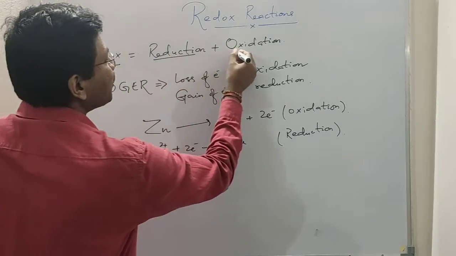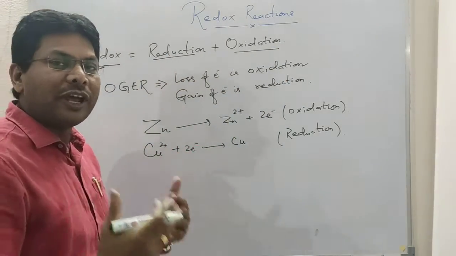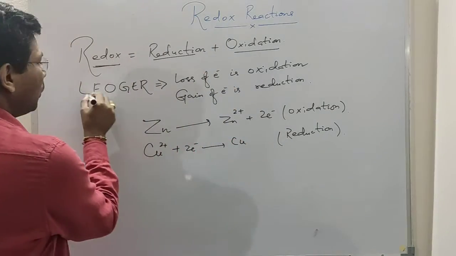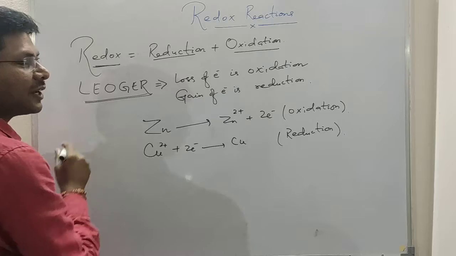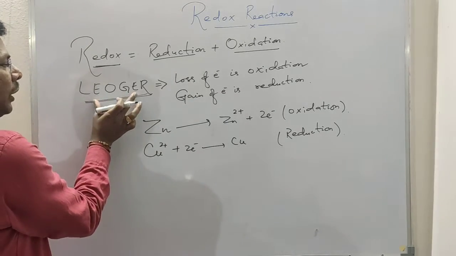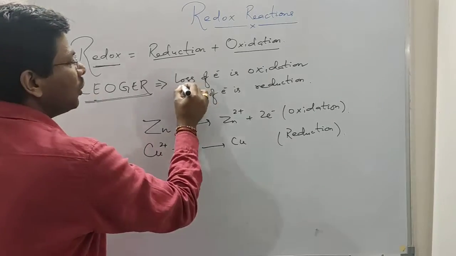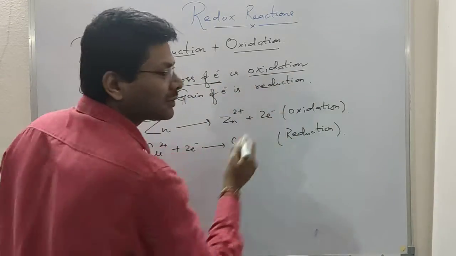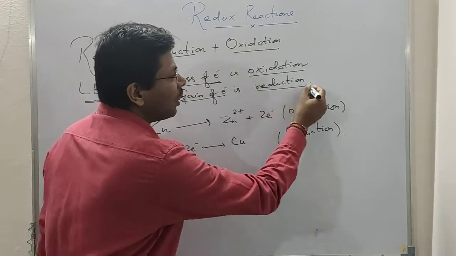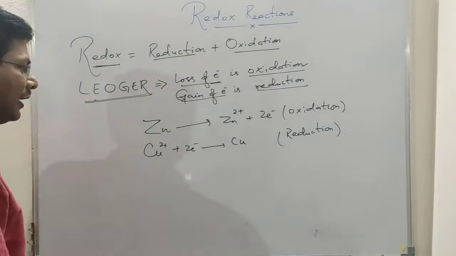सो सबसे पहले हम लोग देते हैं रेडॉक्स। Redox means reduction plus oxidation. So we know that oxidation and reduction occur simultaneously. So we will study this redox reaction with a trick that is called LEO GER. So LEO means loss of electron. Loss of electron is called oxidation. Gain of electron is called reduction.